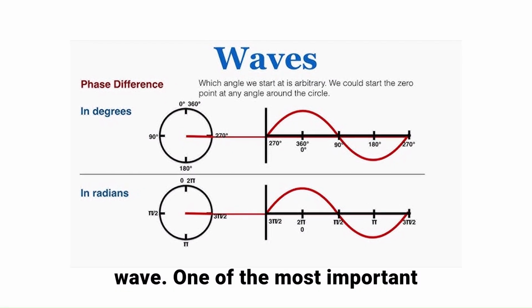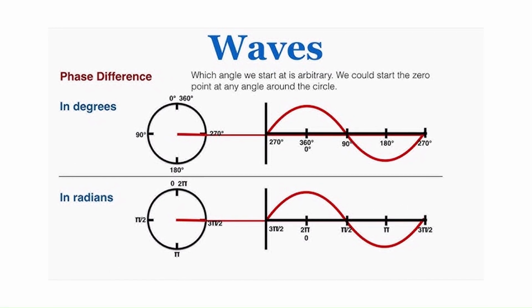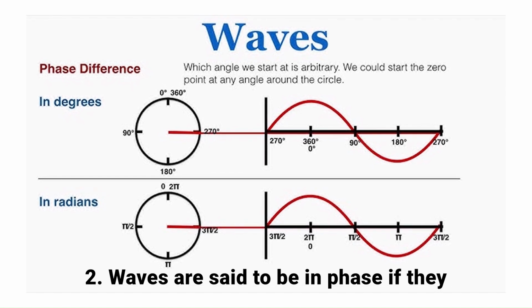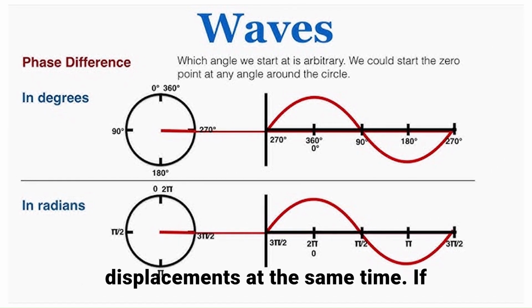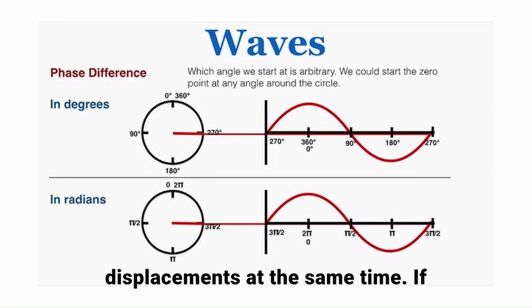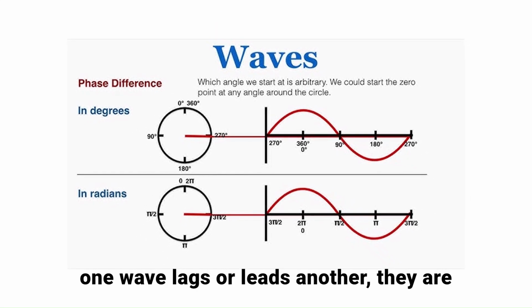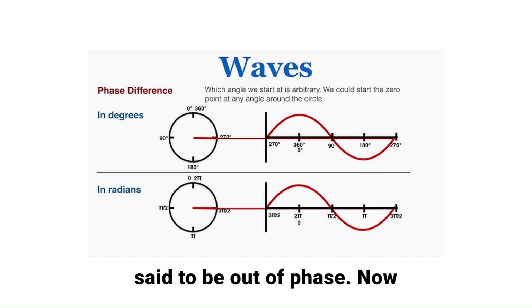One of the most important characteristics of waves is phase. Two waves are said to be in phase if they reach their maximum and minimum displacements at the same time. If one wave lags or leads another, they are said to be out of phase.